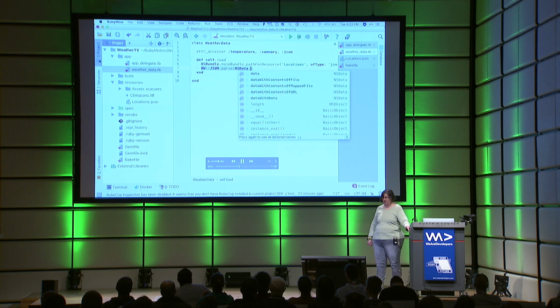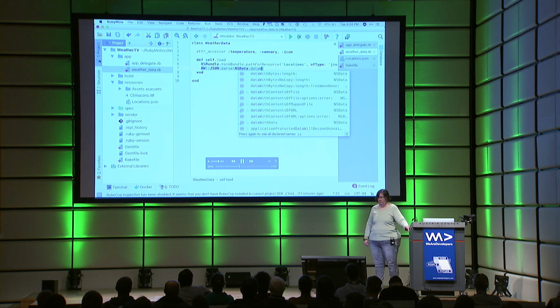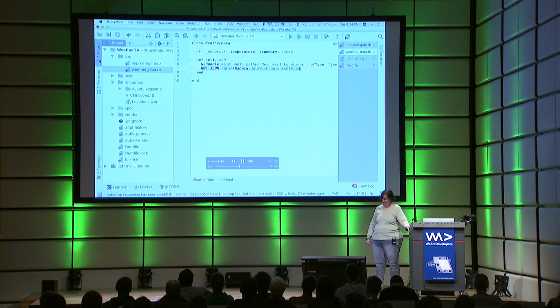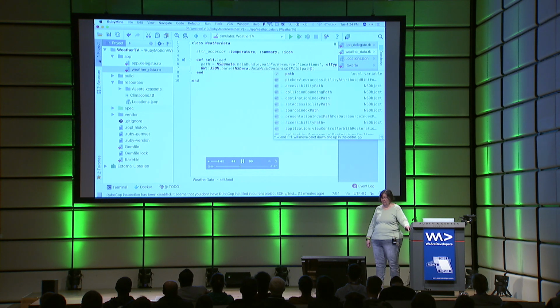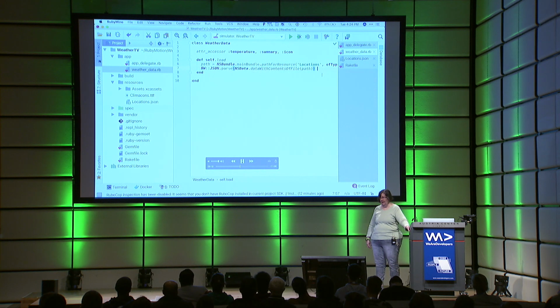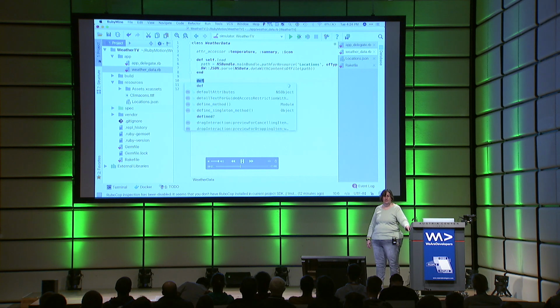But first, we have to load it into a data object to read in from that file. So it's going to read the data in. Oops, I forgot. OK, that first call there returned a path for that file. And now we read the data in from that path and parse it into JSON.